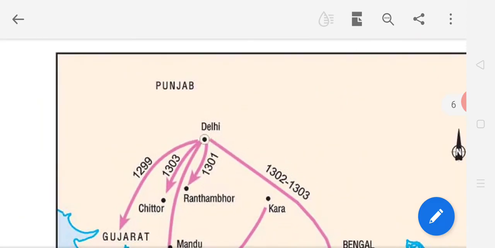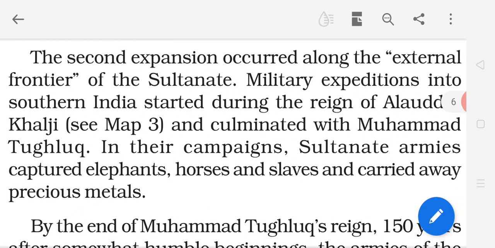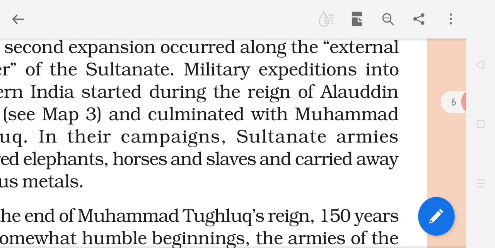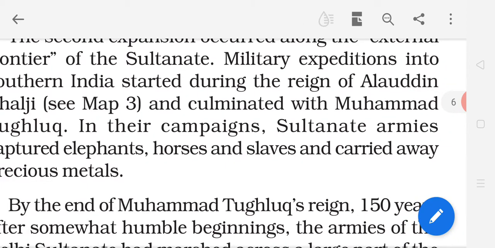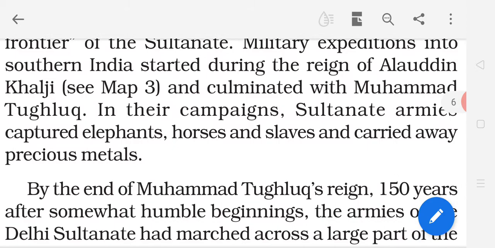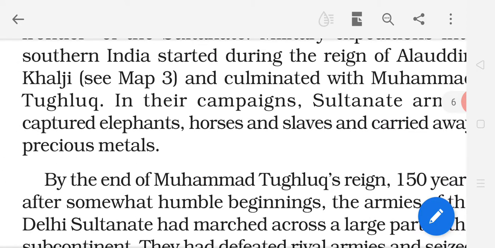Now by reading this map you can understand what? Now you can understand military expeditions. Military expeditions means military campaigns into southern India started during the reign of Alauddin Khalji. You can see map number 3. And culminated, underline culminated. Culminated means reached the highest point with Muhammad Tughlaq.